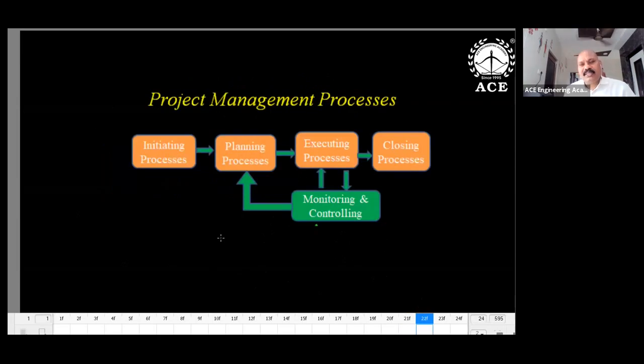The project management processes are initiation, planning, execution, and closing. Actually, these are the main operations: initiation, planning, execution, closing. And one more is monitoring and control. It's a closed loop, right?